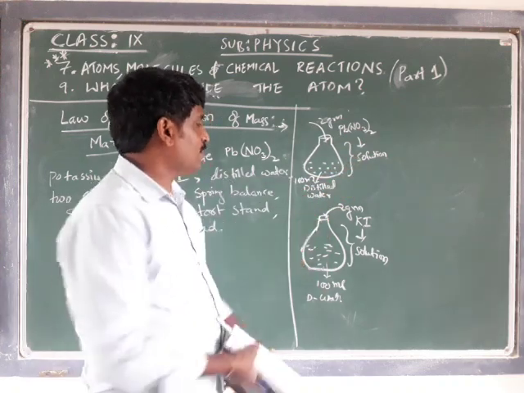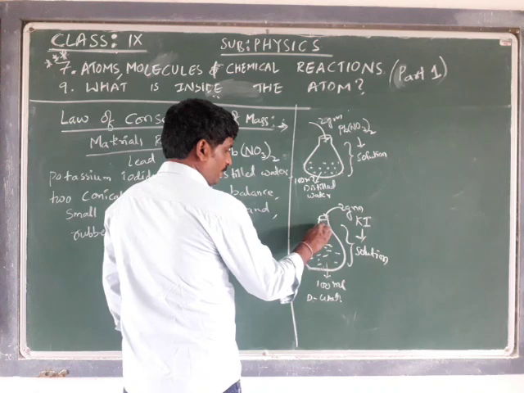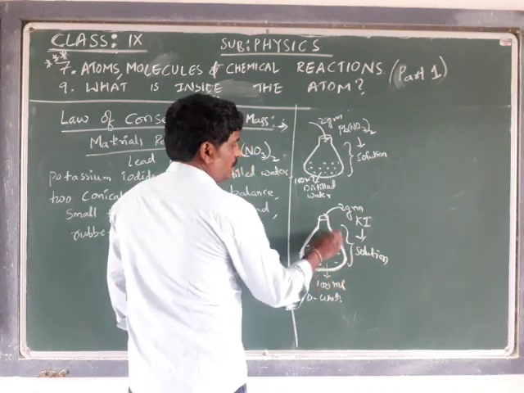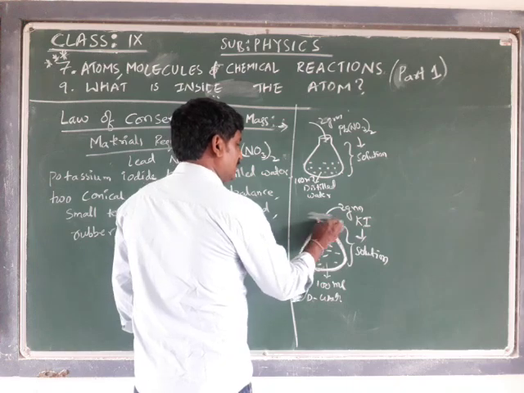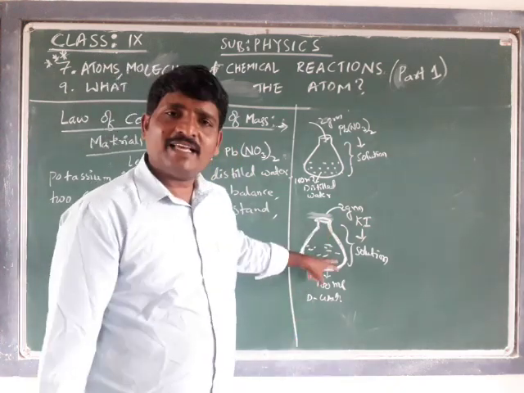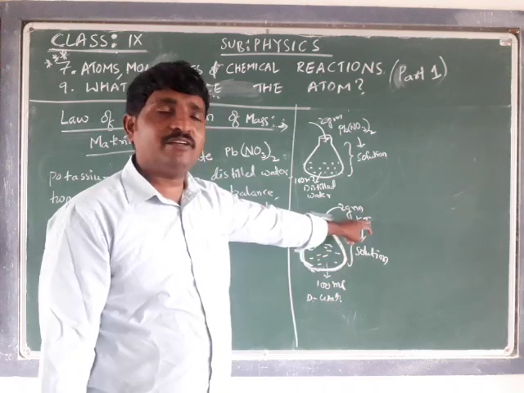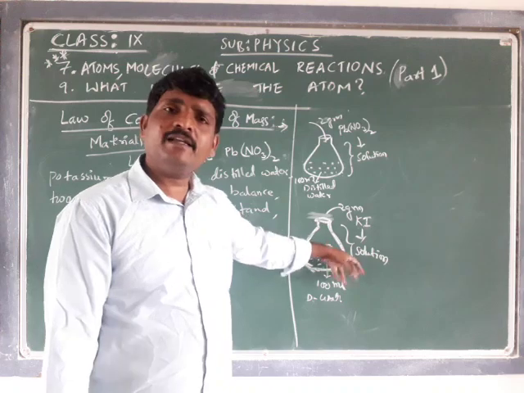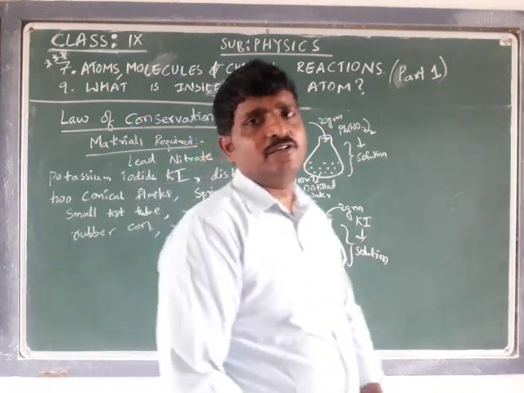Add 100 ml of water in a conical flask. Don't mind, I am not as good at drawing as you. Take a conical flask, 100 ml of water, and add potassium iodide, 2 grams of potassium iodide, and it gives potassium iodide solution.